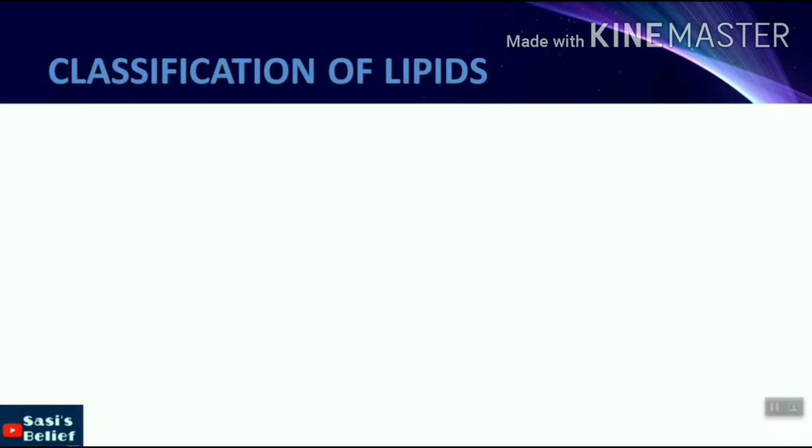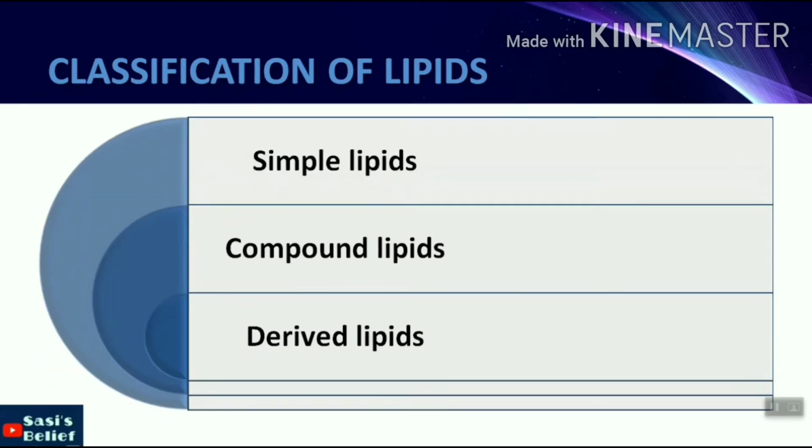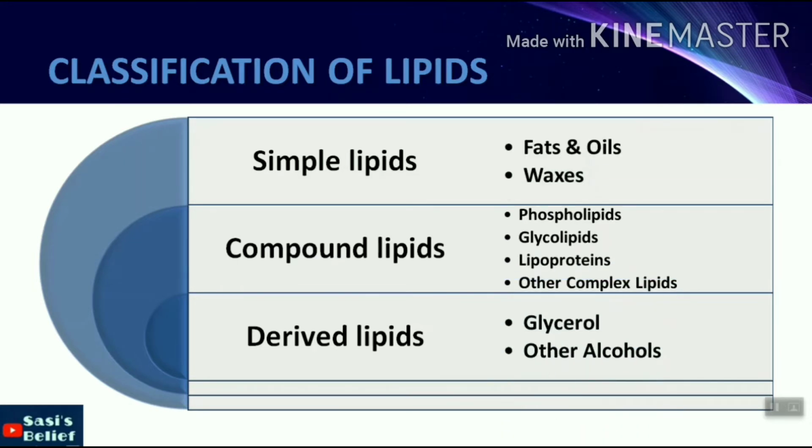Now we'll see the classification of lipids. Lipids are mainly classified into three types, that are simple lipids, compound lipids, derived lipids. Simple lipids are of two types, fats and oils as well as waxes, whereas compound lipids include phospholipids, glycolipids, lipoproteins and other complex lipids. Derived lipids are glycerol and some other alcohols. Now we will see elaborately about simple lipids.